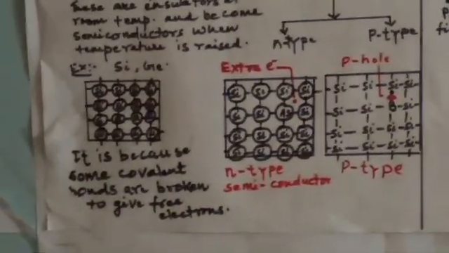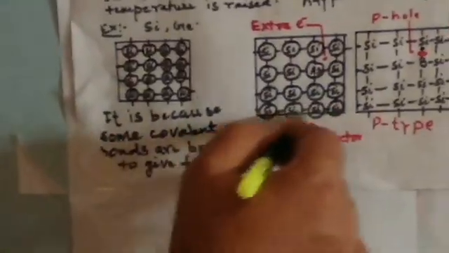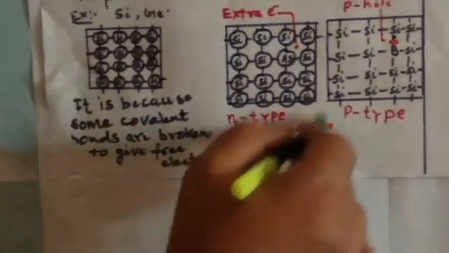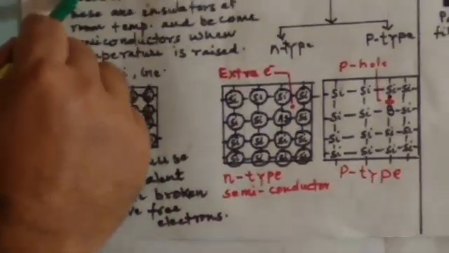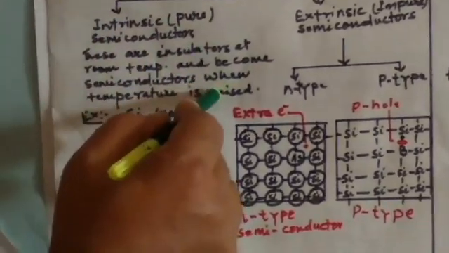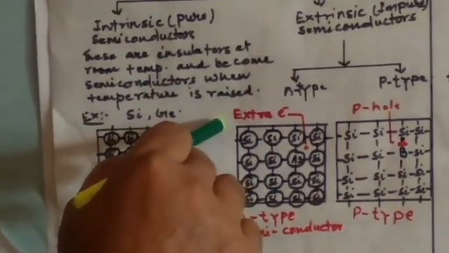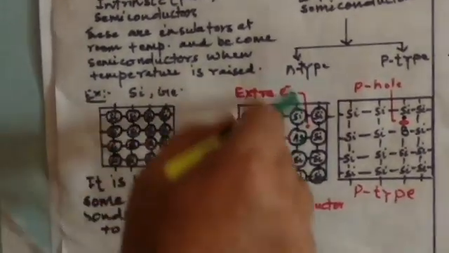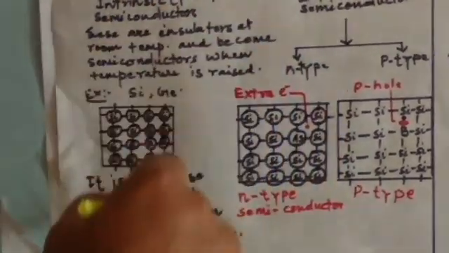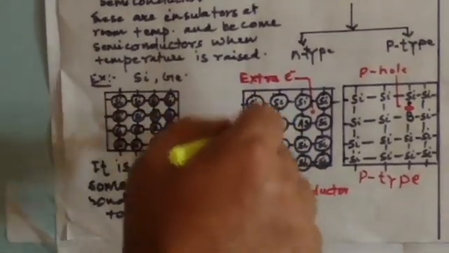free, and because of that it conducts negative charge, so it is called N type of semiconductor. That means when pure semiconductor silicon or germanium is doped with group 15 elements like phosphorus, arsenic, antimony, because they are electron rich as compared to the silicon, they conduct negative charge, so they are called N type of